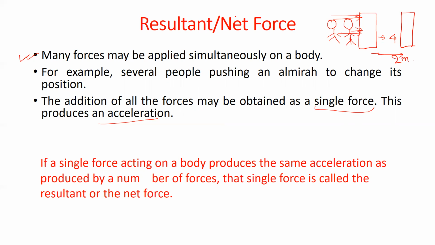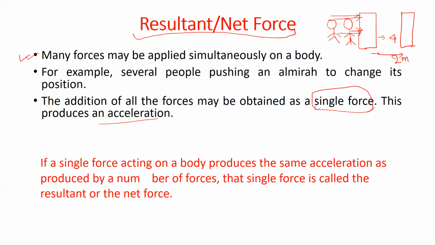So in this case, what we have seen is that all the forces may be added as a single force. Four people are pushing the almirah. The force exerted by each person can be added, and we can get a net force, the total force, which is also called the resultant force.